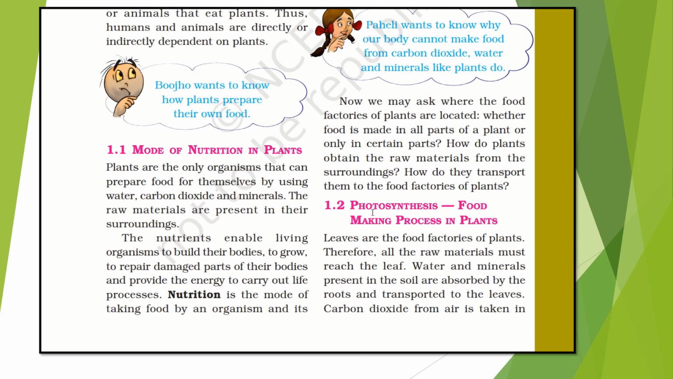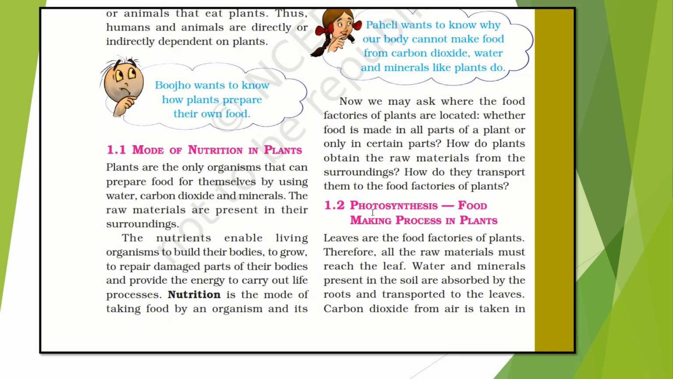Now we may ask where the food factories of plants are located, right? Because we know that we have some food factories in our areas. So what about the plants? Is food made in all parts of a plant or only in certain parts? How do plants obtain the raw materials from the surroundings and how do they transport them to the food factories of the plants? So let's understand this whole process of making food in plants.